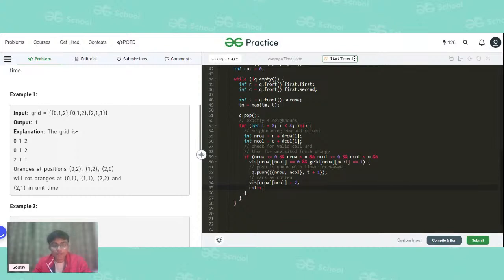And then finally, we will do a count plus plus as well. Since we are rotting that orange by our BFS algorithm, we need to keep a count as well, so that we can check for the edge case.